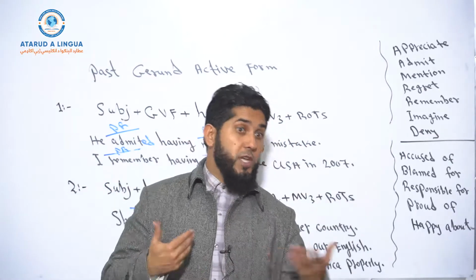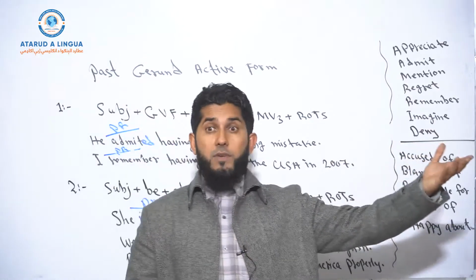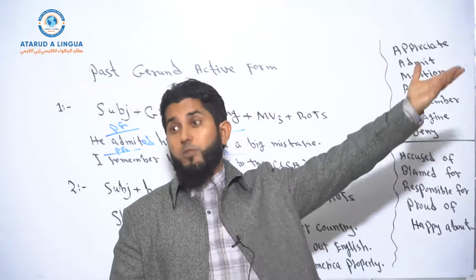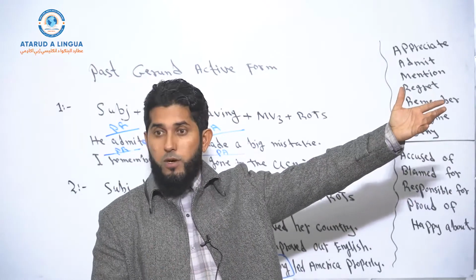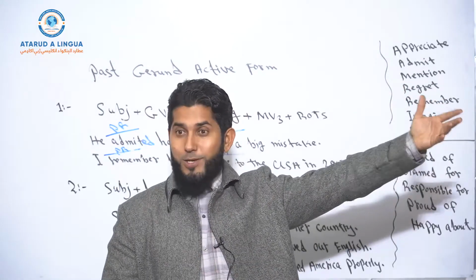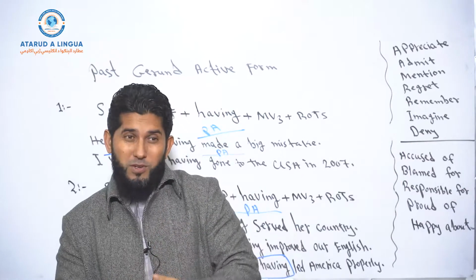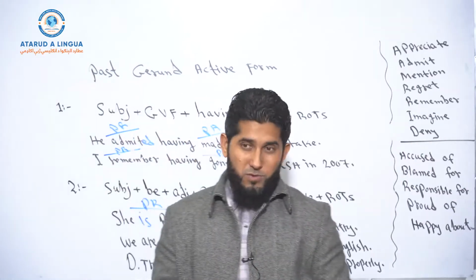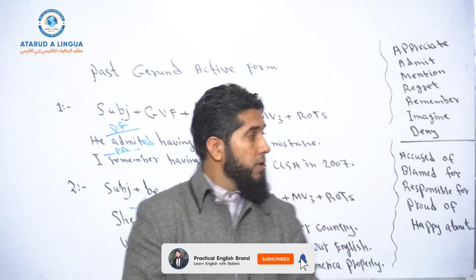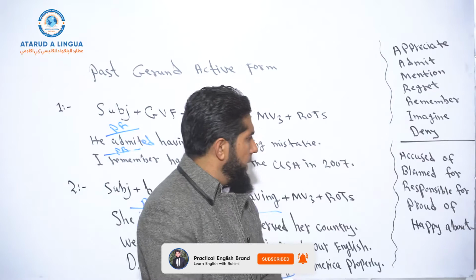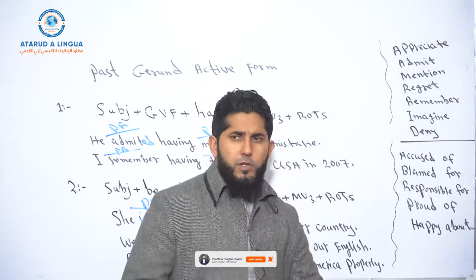Or that we, for example, in the future, let's imagine having gone to Mecca. Let's imagine that we will go to Mecca in the future. That's also possible. Sometimes you may talk about the present remark of a future action, but kind of imaginary action. There's a sort of imagination, right? Because it's future, so you may or may not go, but you just imagine, right? Okay, that's also possible.